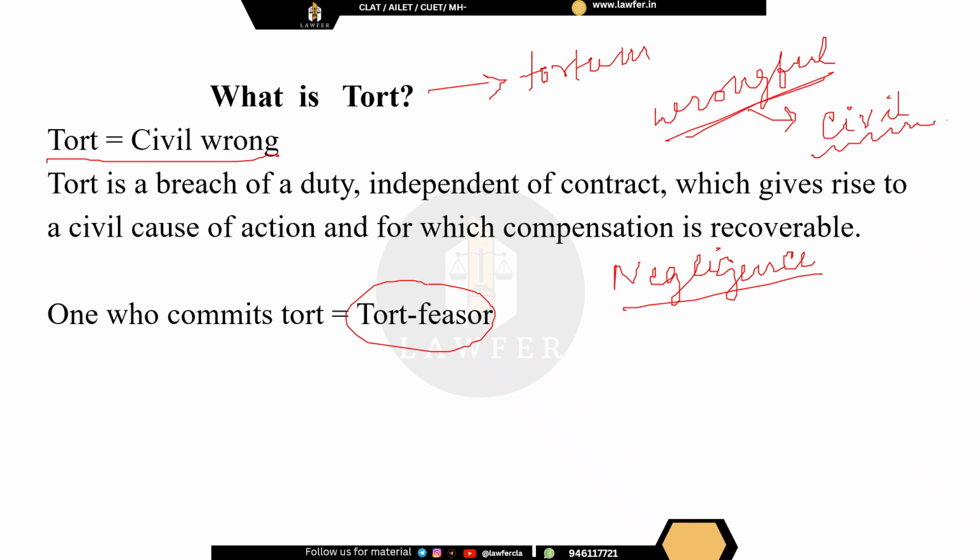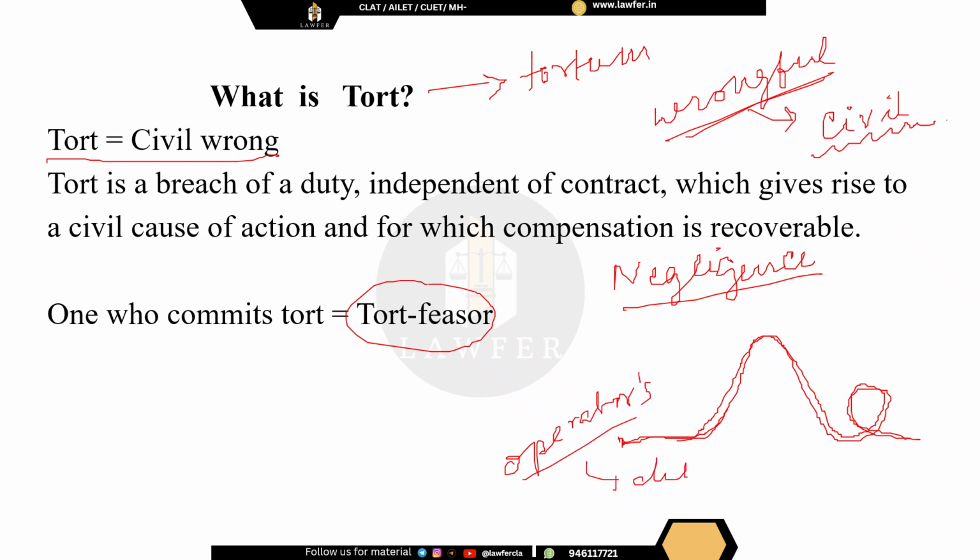If he is not taking sufficient care of the entire ride, let's say the ride is starting from this point, then going up, then coming down and again going this way, in this entire course it is the ride operator's duty to take care, right?